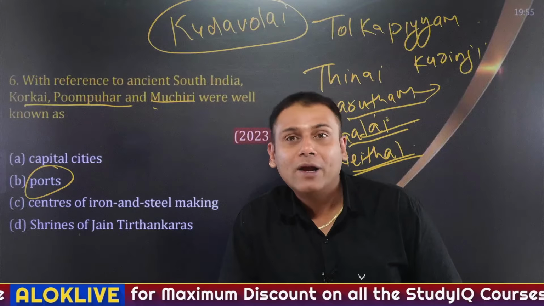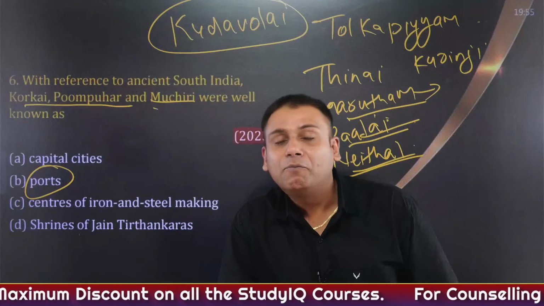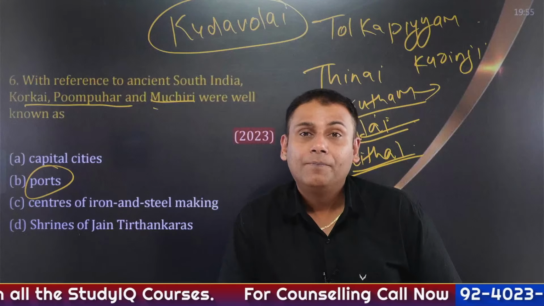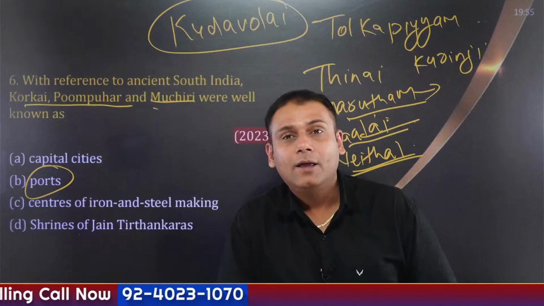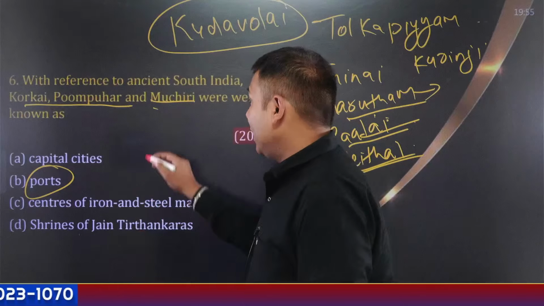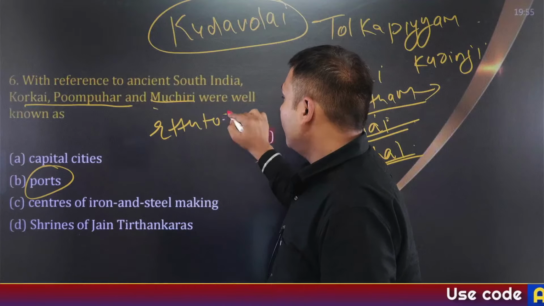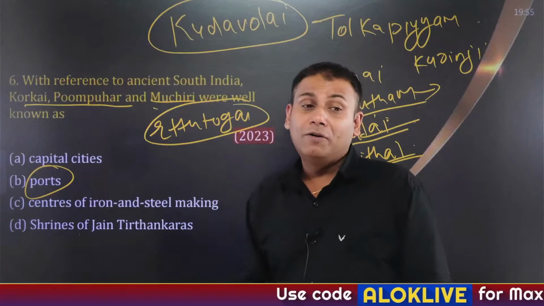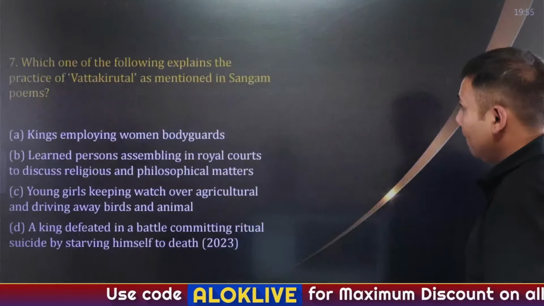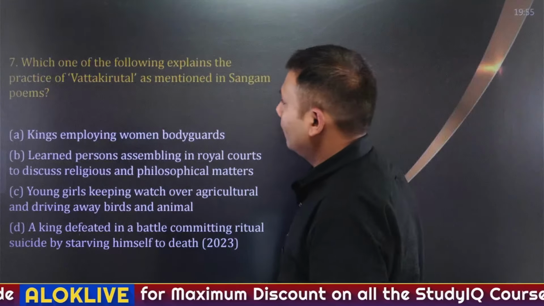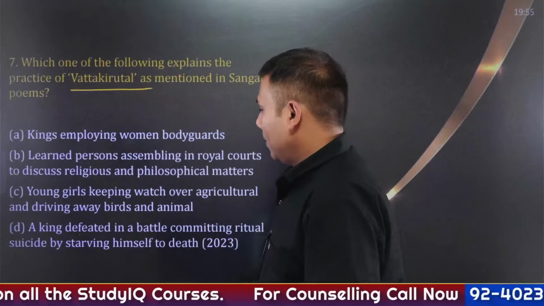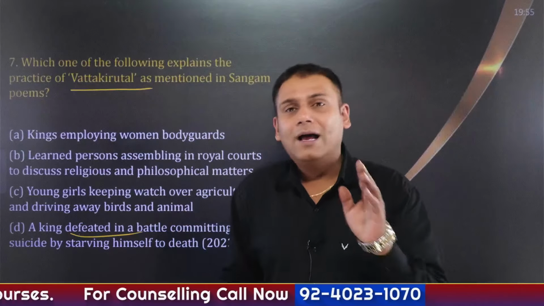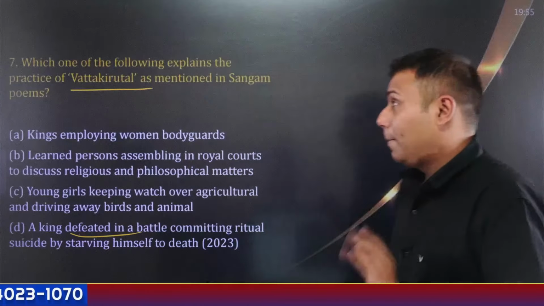So, a probable question you can expect from here: what are the important ports of the Cholas, Cheras and Pandyas? Capital, symbol, important rulers, administration, and specifically important literature. What is Ittu Togai? These concepts are important from the exam perspective. Clear? Sangam question: which among the following explains the practice of Vatakirutal? Answer: king defeated in the battle. As I've told you, terminologies are the key. You have to retain them. Okay, moving ahead.